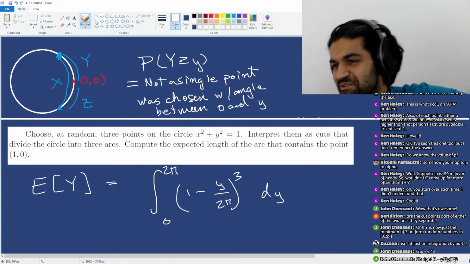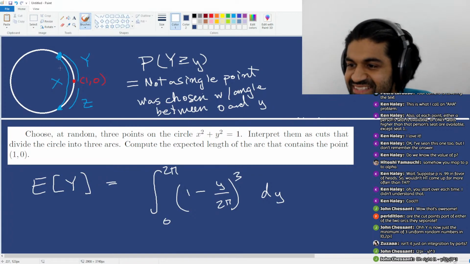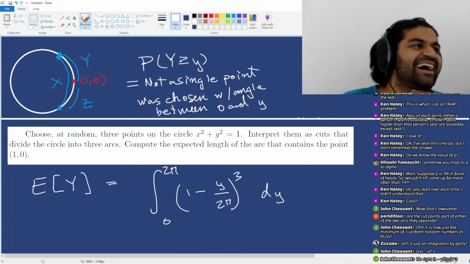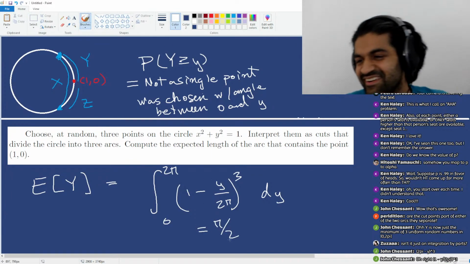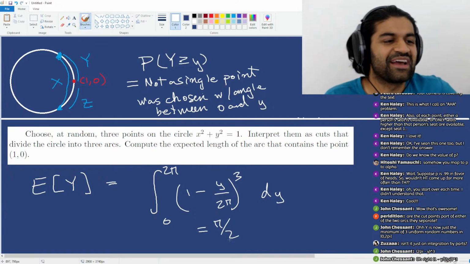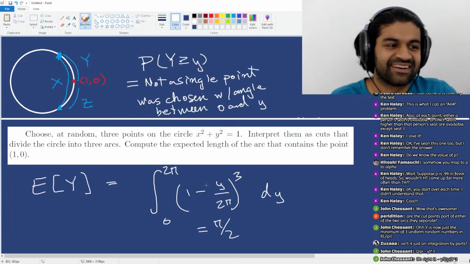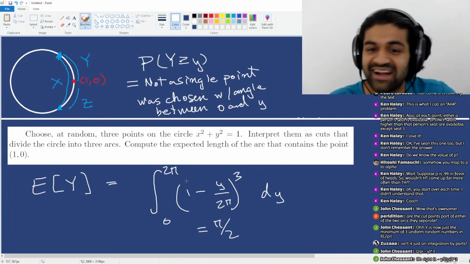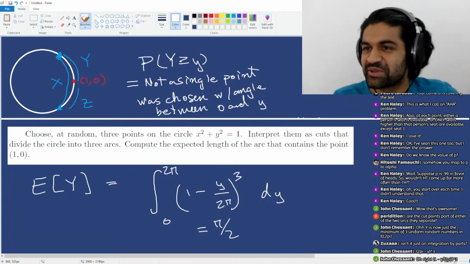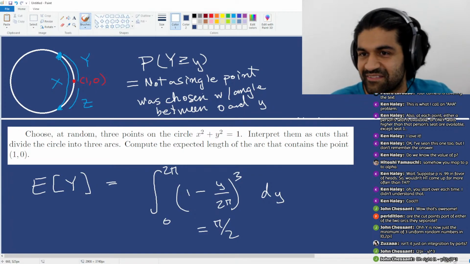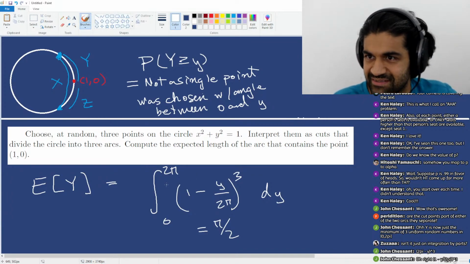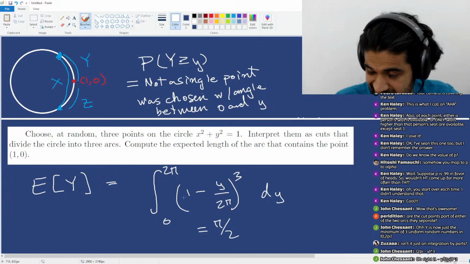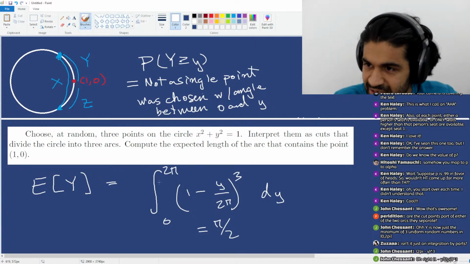That's the expected value of y, which means the expected value of x is actually pi. How cool is that? So this is pi over 2. If you just multiply it by 2, you get that the expected length here is going to be pi, not 2 pi over 3. So my initial guess for this one was also 2 pi over 3. By the way, this is not the only way to do this problem. I just think this is the easiest way to do this problem. So hopefully that makes sense.